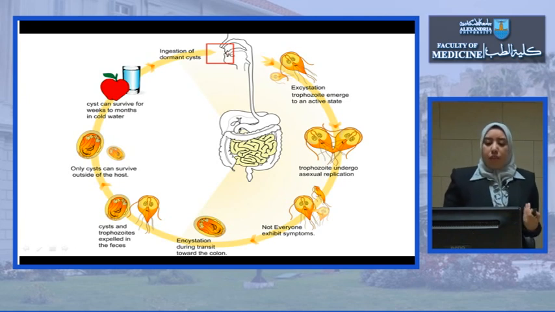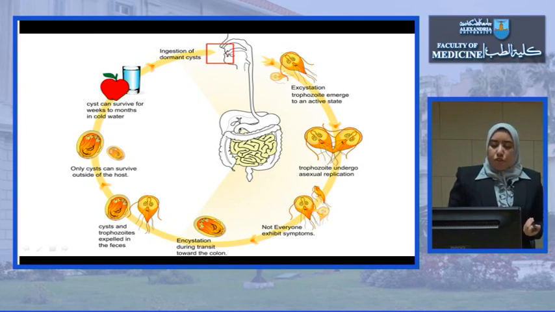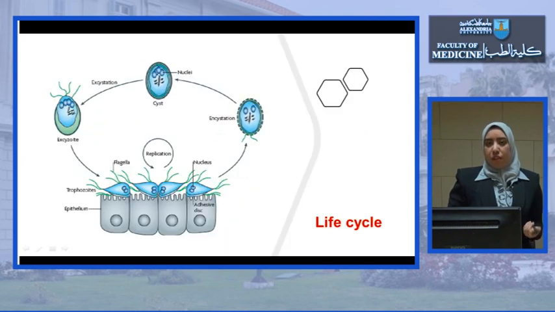Another photo of the life cycle. Here, ingestion of the cyst is followed by excystation in the duodenum, and the trophozoite emerges and divides by longitudinal binary fission. These trophozoites are responsible for the symptoms. Encystation occurs when the stool reaches the colon, and in case of diarrhea, not only cysts but also trophozoites can be expelled in feces. Only the cysts can survive; the trophozoite cannot survive in the external environment. These cysts are responsible for the infection and the continuation of the life cycle.